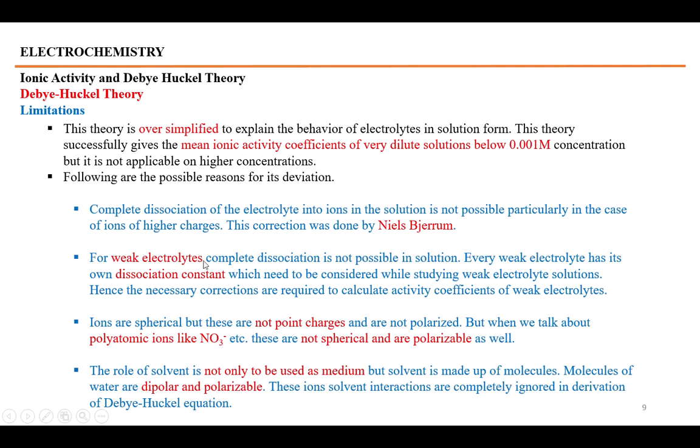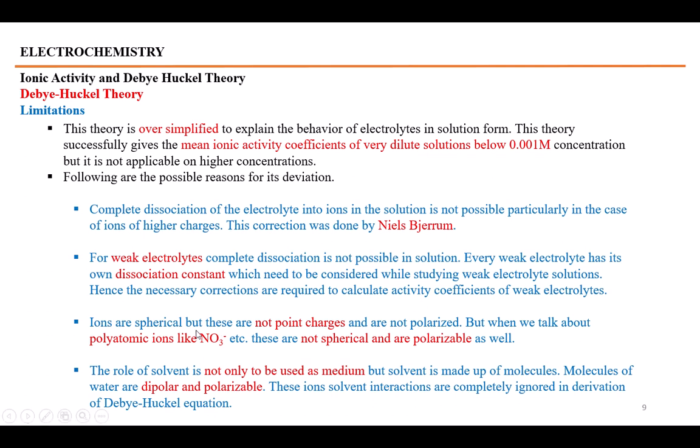For weak electrolytes, complete dissociation is not possible in the solution. Every weak electrolyte has its own dissociation constant. So, in order to consider the solutions of weak electrolytes, we must take into account the dissociation constants, and these must be applied for the solutions of weak electrolytes. Hence, necessary corrections are required to calculate activity coefficients of weak electrolytes.